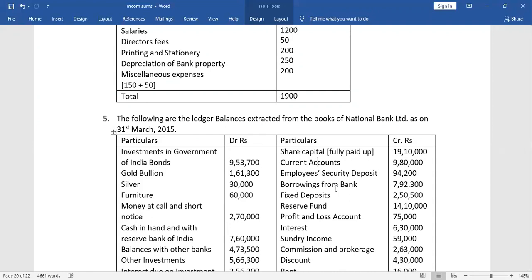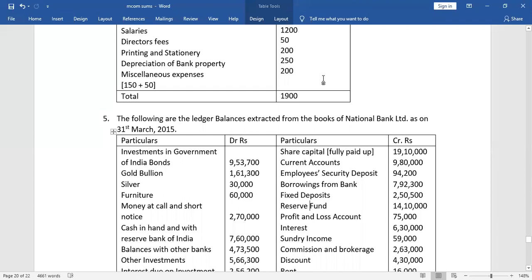Now the liability side has 5 schedules. First one is capital, second one is reserves and surplus, third one is deposits, fourth one is borrowings, and the last one is other liabilities and provisions. Fixed deposit, this will come under deposits. Reserve fund, this will come under reserves and surplus.